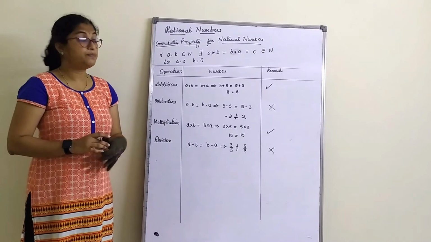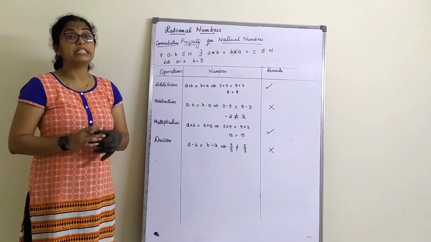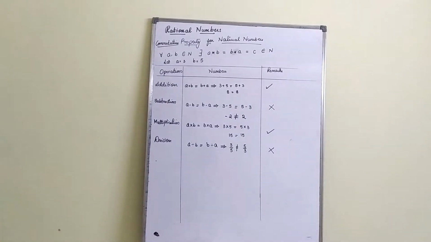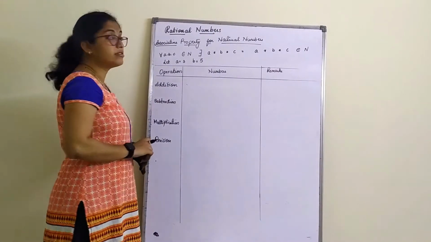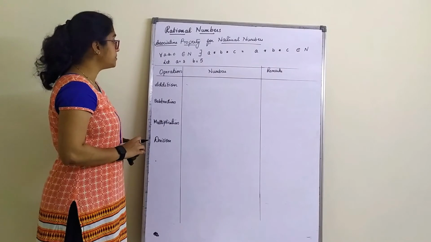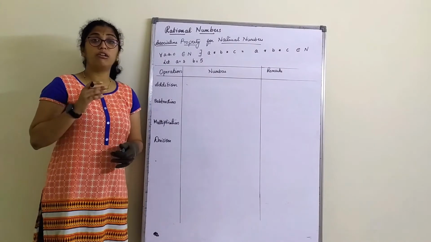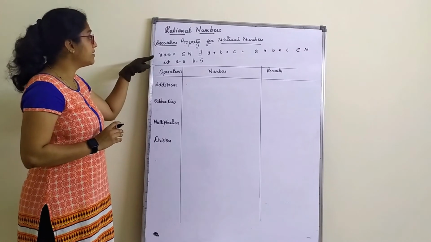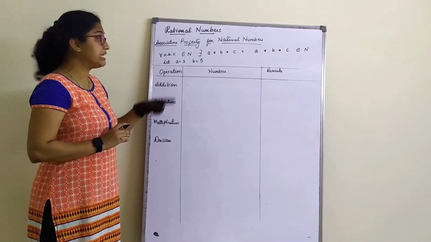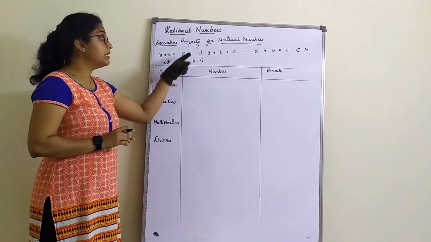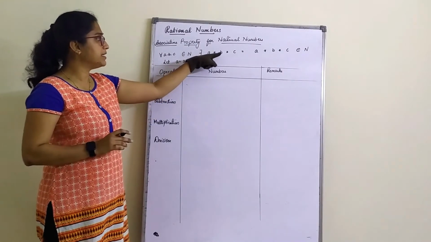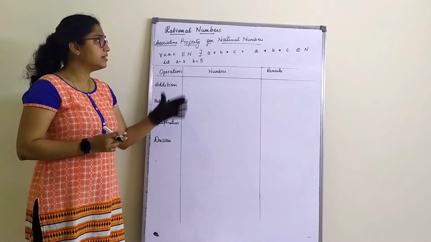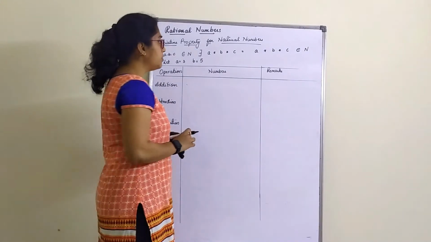So the next one, we will check for associative property of natural numbers. So now let's check the associative property for natural numbers. Associative property, we always require 3 numbers here. So what I have given here is, for every A, B, C belongs to natural numbers, there exists A star B star C is equal to A star B star C. But how is it? All are A star B star C only here?